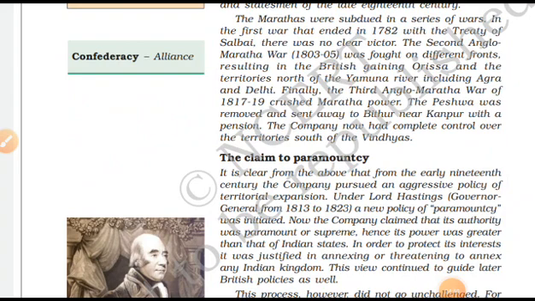The second Anglo-Maratha War was fought on different fronts, resulting in the British gaining Orissa and the territories north of the Yamuna river, including Agra and Delhi. Finally, the Third Anglo-Maratha War of 1817-19 crushed Maratha power. The Peshwa was removed and sent away to Bithur near Kanpur with a pension. The company now had complete control over the territories.